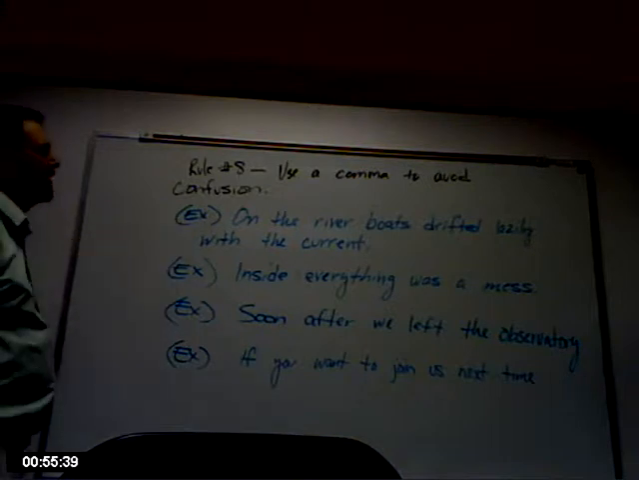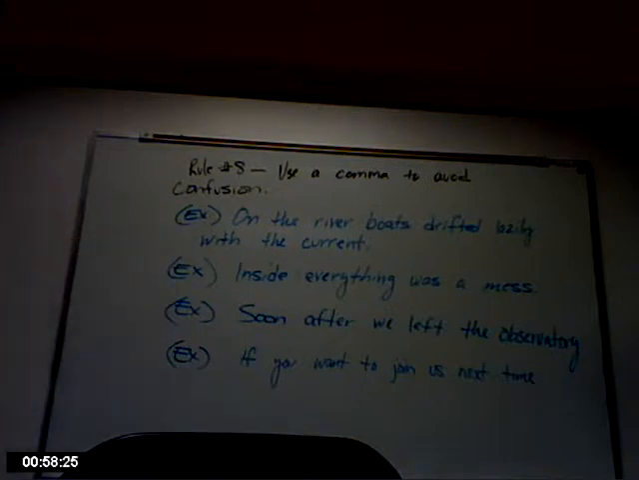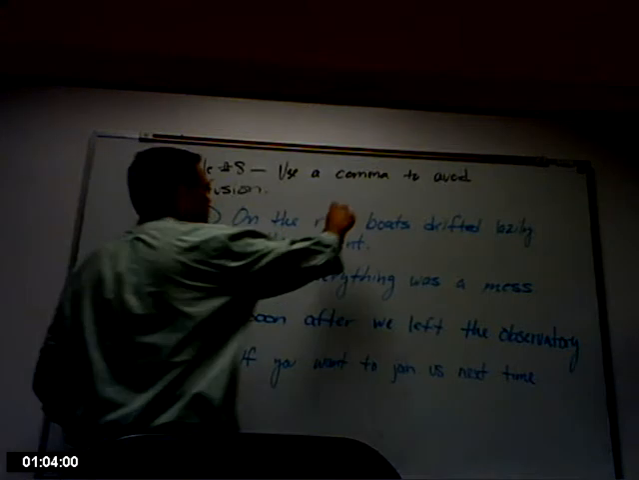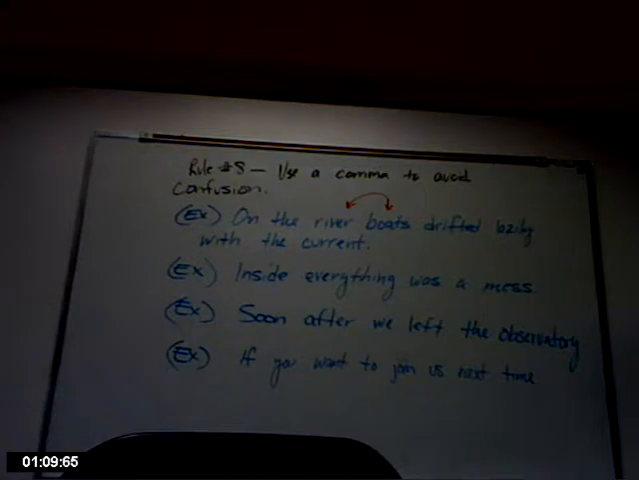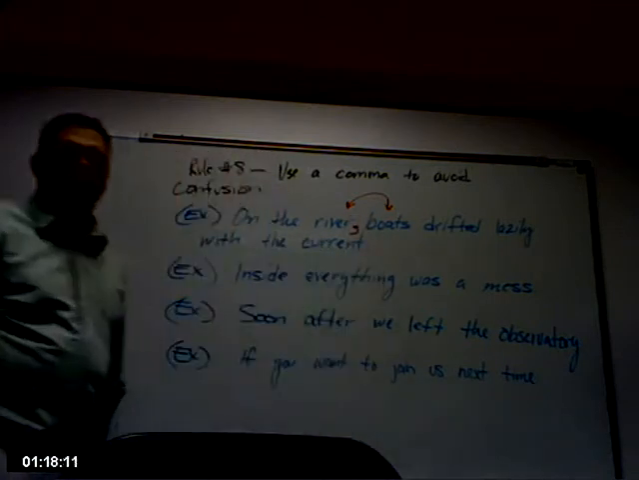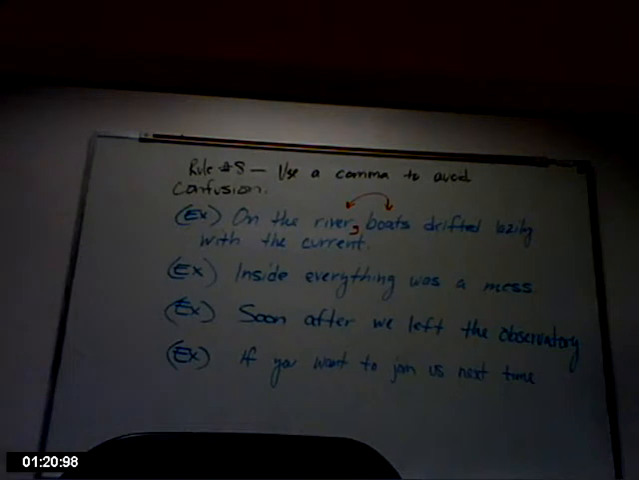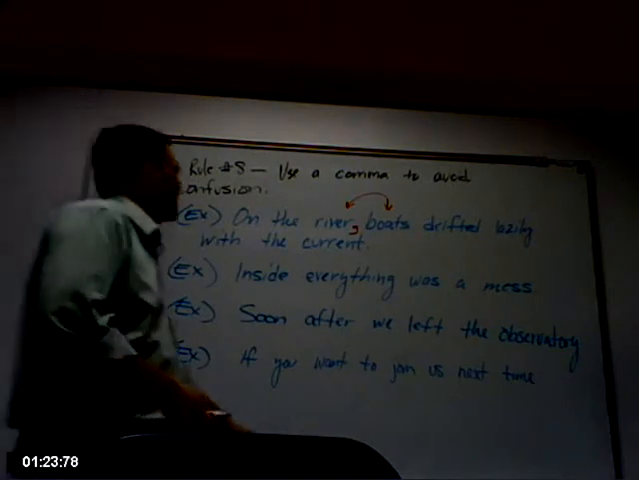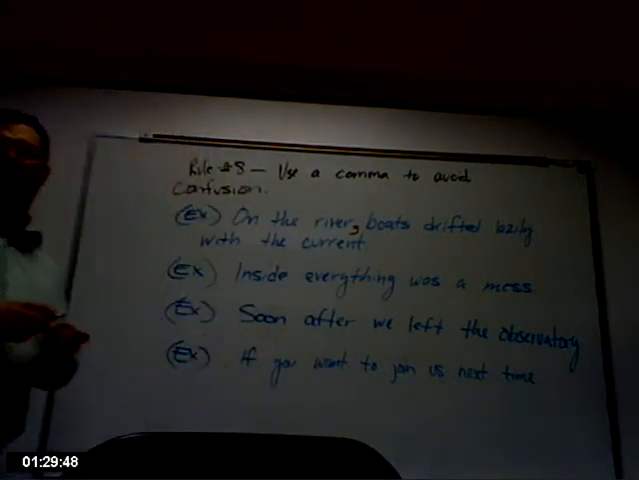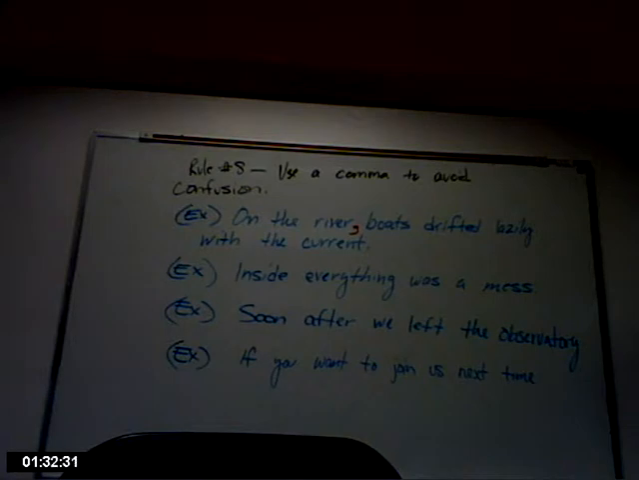So the first example says, "On the riverboats drifted lazily with the current." So if we read it in that statement, it looks like we have riverboats drifting lazily, which isn't the intent of the author. What was drifting lazily? Boats were. So we should have a comma after river. On the river, comma, boats drifted lazily with the current. So the confusion becomes, if we don't have a comma there, we have river boats instead of just boats. The river is where the boats are actually floating or drifting.